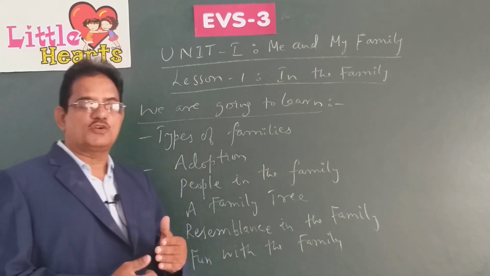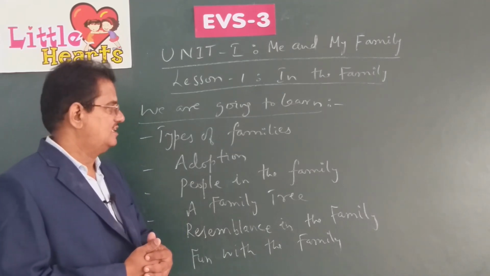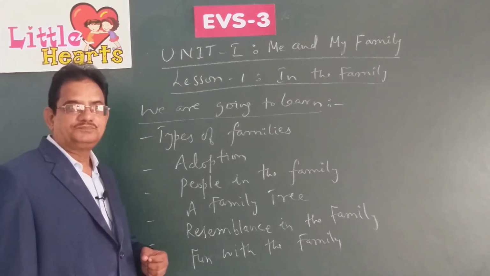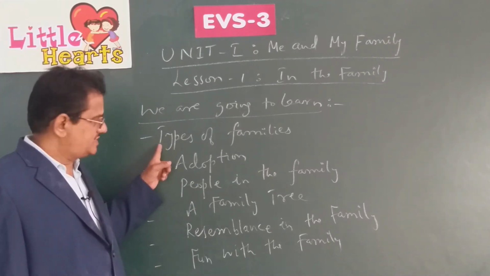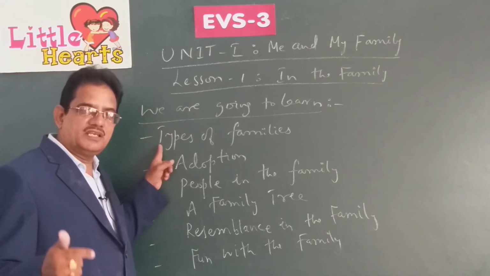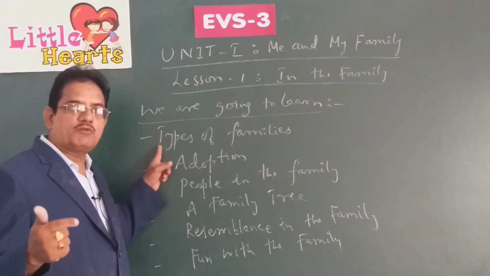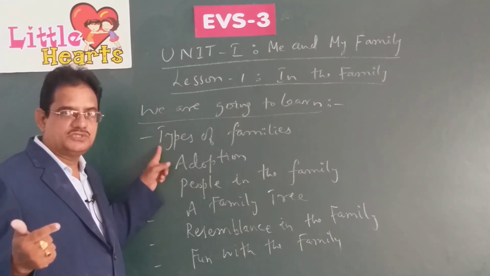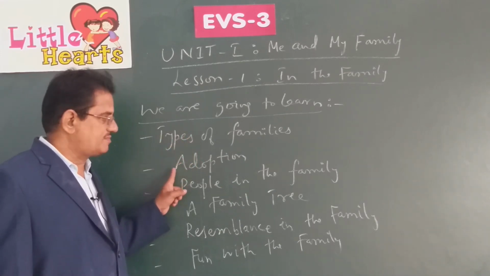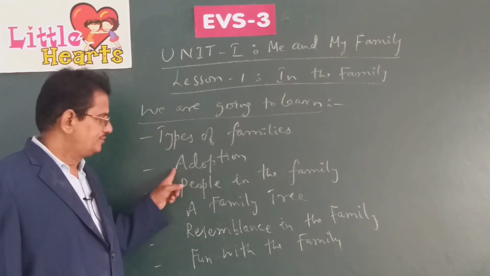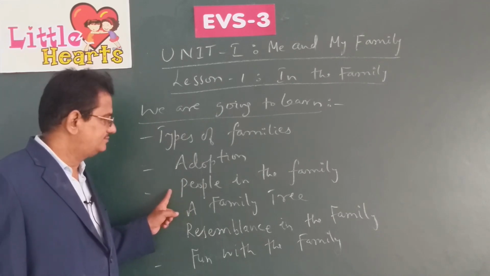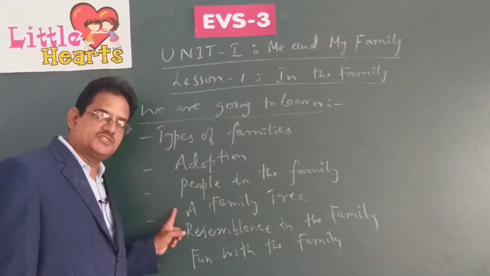So, first, before we go into the details of this lesson, what are the things that we are going to learn? We have written here: types of families. Family means, we have already learned, a unit or a group of members living together in a house. Then, how many types of families are there? What are they? What is the meaning of adoption? Then, who are the people that you find in a family? Then, what is called a family tree?